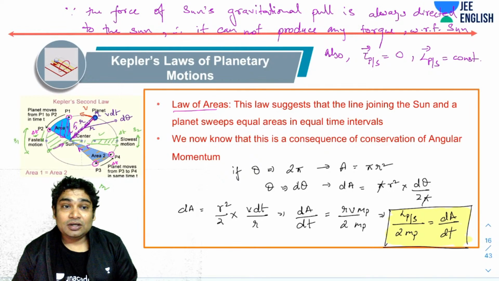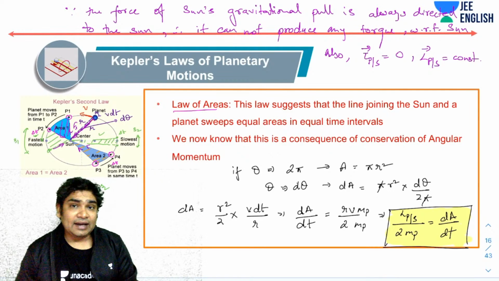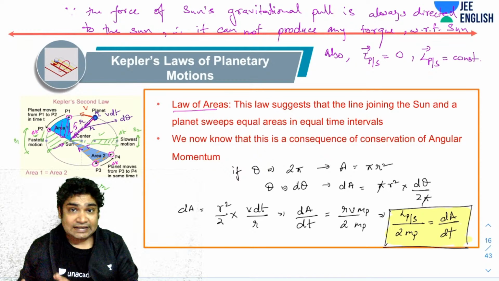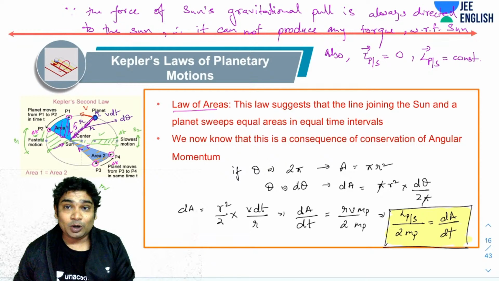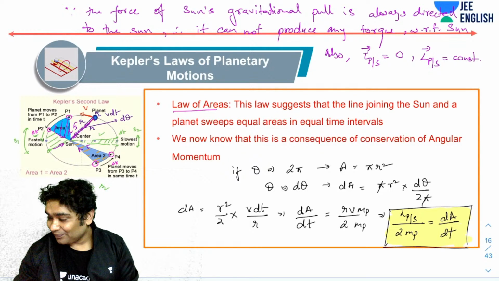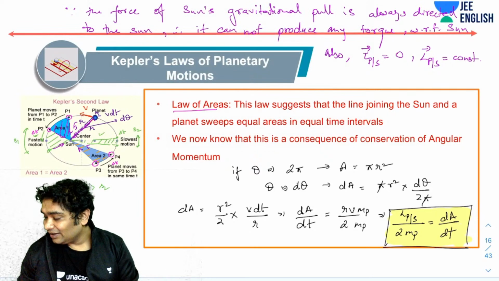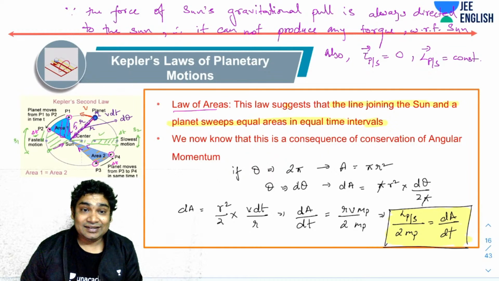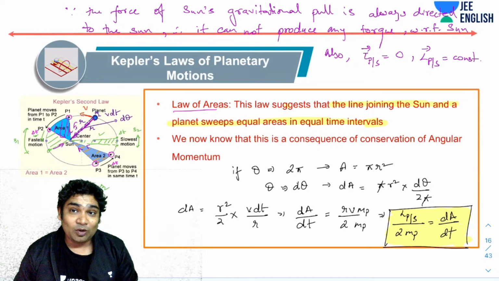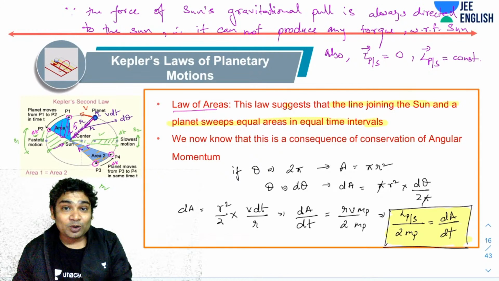All right. So I hope you followed the entire discussion. So again, this thing was not given by Kepler. Let me remind you again. Kepler's law only said that the line joining the sun and the planet sweeps equal areas in equal time intervals. That's it. The rest, we are proving with the help of our knowledge from Newton's laws.